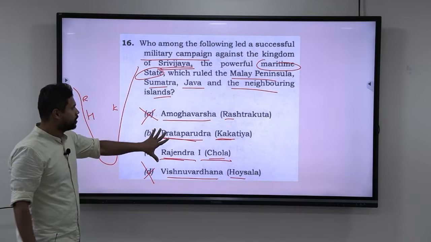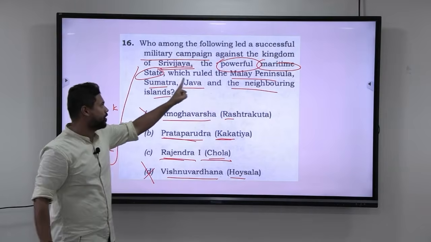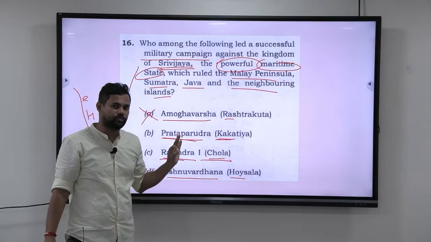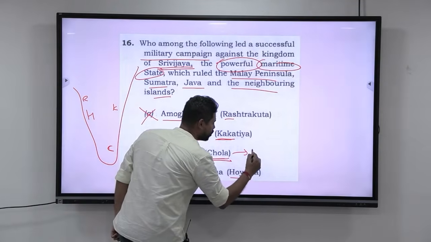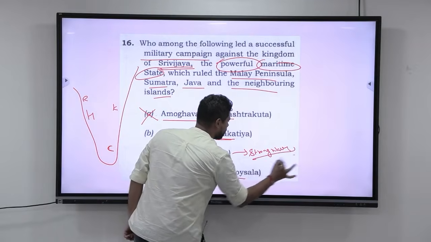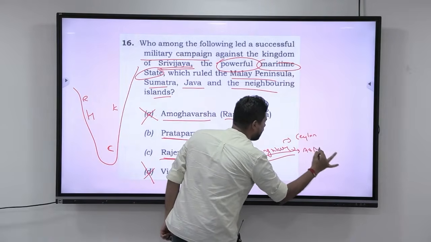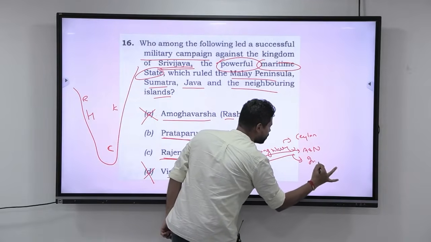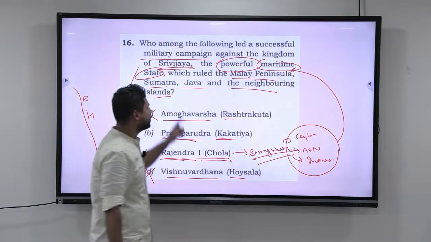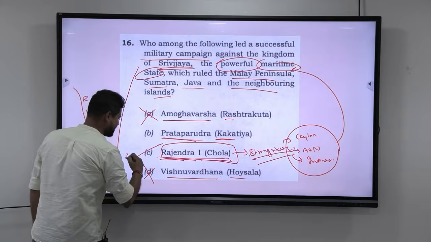Out of this, if there is a powerful maritime state, someone who defeated it should be the Cholas or the Kakatiyas. Through common sense, we understand that Cholas had a strong navy. With that navy, they conquered Ceylon, they conquered the Andaman and Nicobar, and obviously they waged war with Indonesia. This is basic common sense. With that, we know that what they are speaking about is Rajendra I of Chola. So the answer here is C.